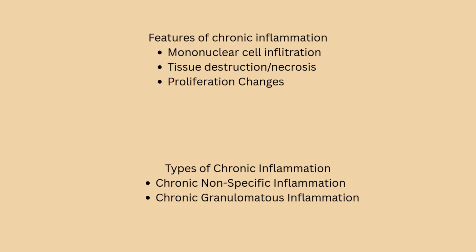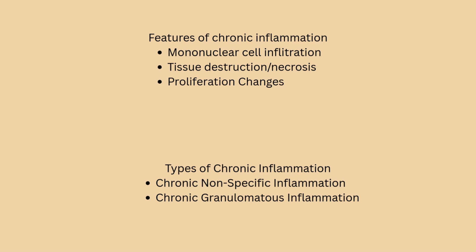For example, chronic ulcers, lung abscess, chronic osteomyelitis. Coming to chronic granulomatous inflammation, granulomas are defined as circumscribed tiny lesions about 1 millimeter in diameter, composed of a collection of modified macrophages called epithelioid cells and rimmed at the periphery by lymphoid cells.